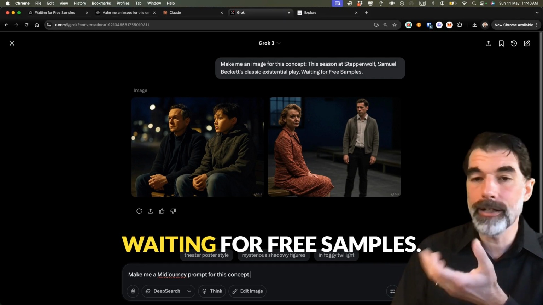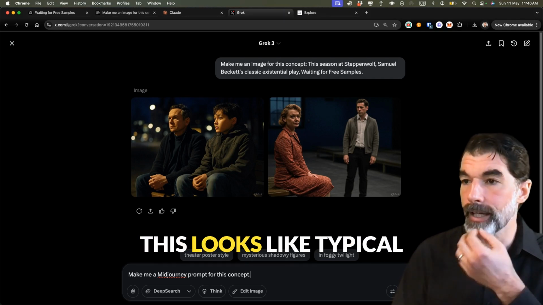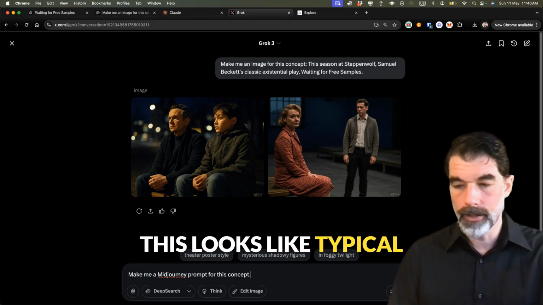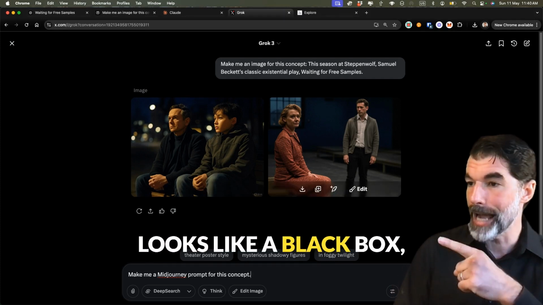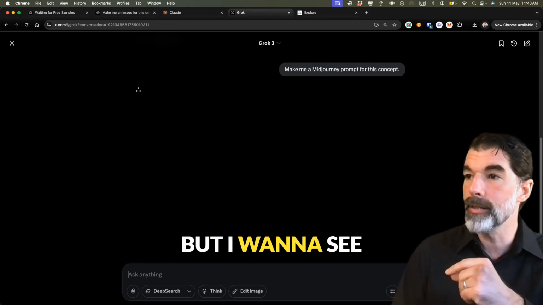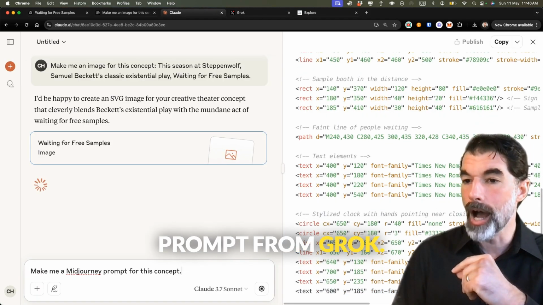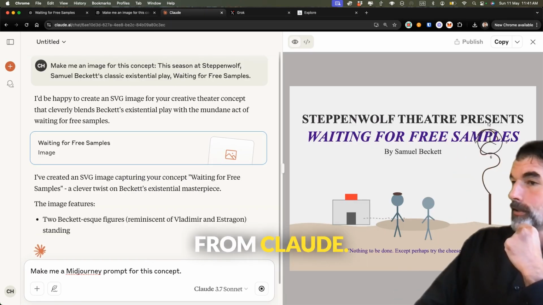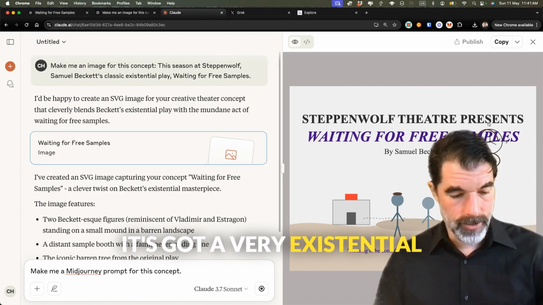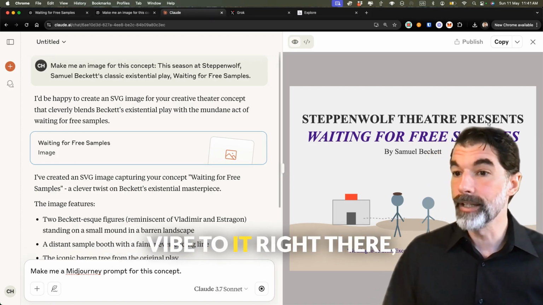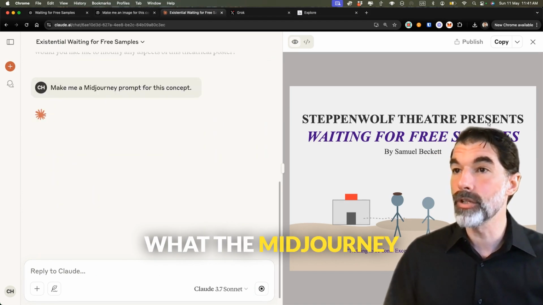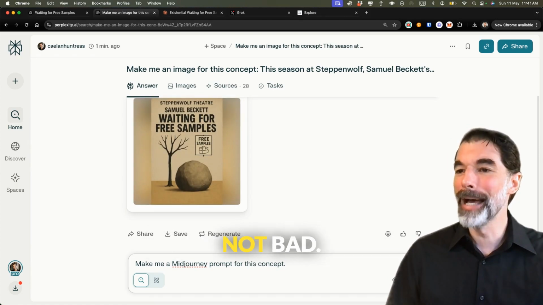And here they are, waiting for free samples. This looks like typical theater production. It even looks like a black box, that one on the right. But I want to see the Midjourney prompt from Grok and from Claude. It's got a very existential vibe to it right there, but I want to know what the Midjourney prompt is going to be.